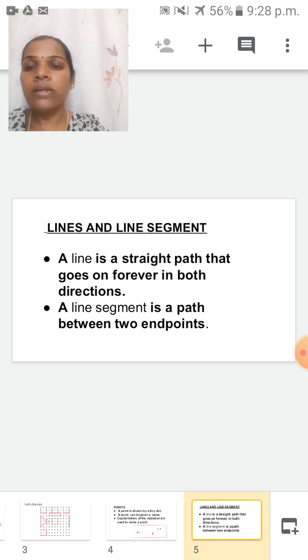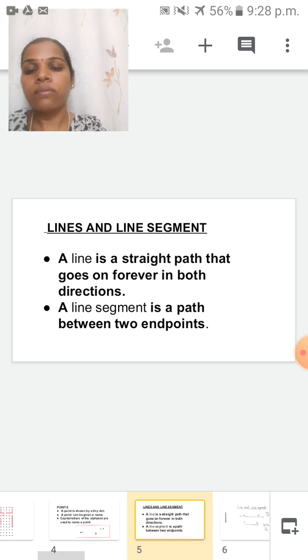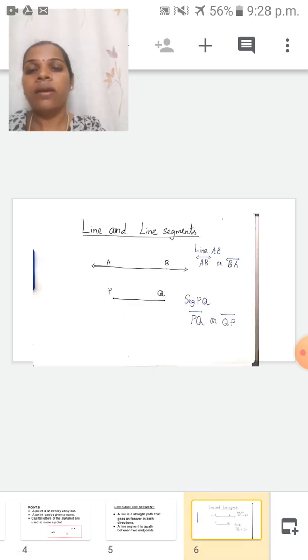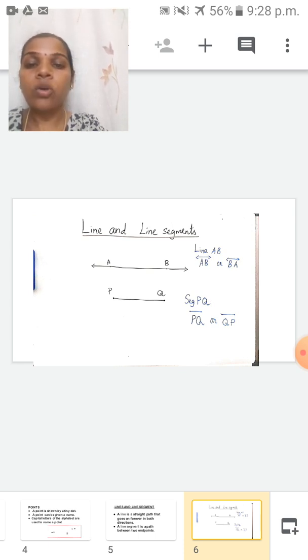Before reading this definition, I will show you the next slide. This is the figure of line and line segment. Children, see here, two lines are here. Can you see any difference between these two lines? In the first line you have to see both ends. What is there? Arrow mark is there. Yes. Next line you have to see. Is there any arrow mark? No. Here a point is there.